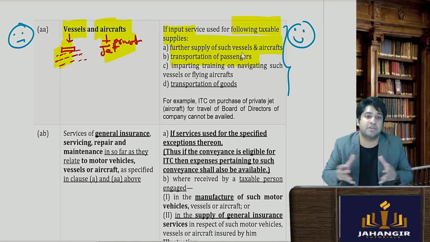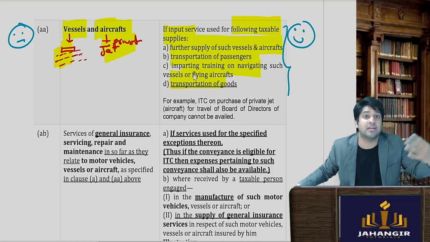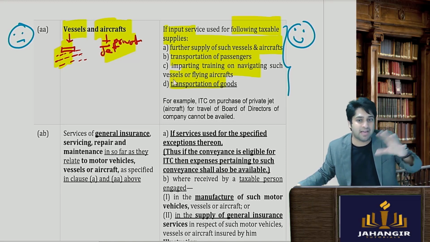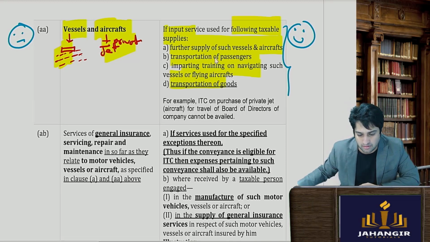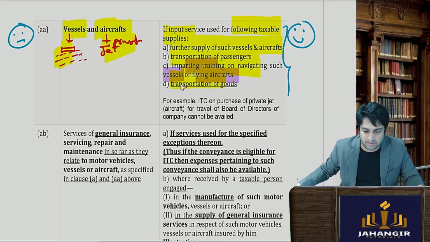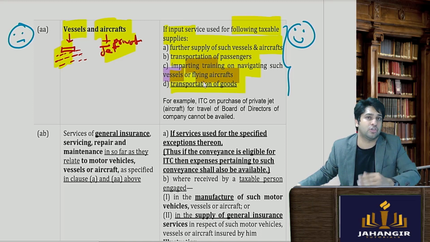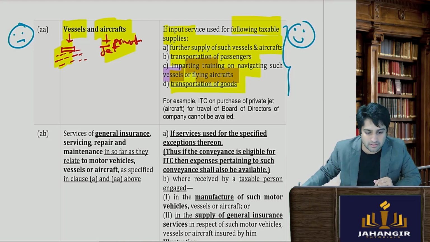So the business should be such that it involves imparting training or navigating. There are so many flying schools who teach how to become a pilot. So in all those cases when they buy, it is for imparting training or navigation of how to fly such aircrafts. And lastly, if this is for transportation of goods, as we had seen, it has been allowed.